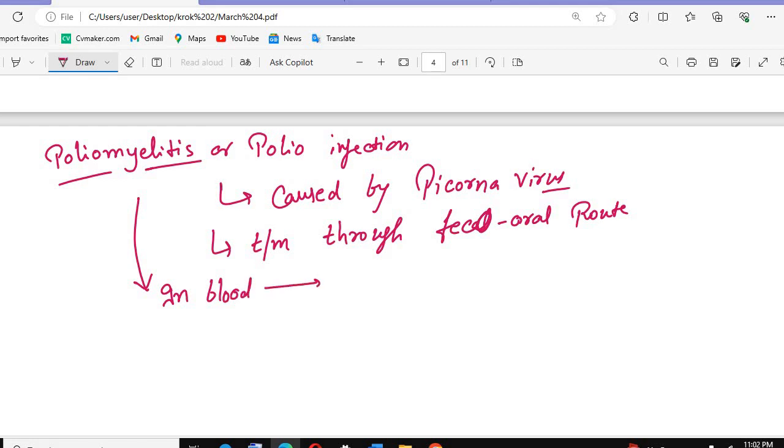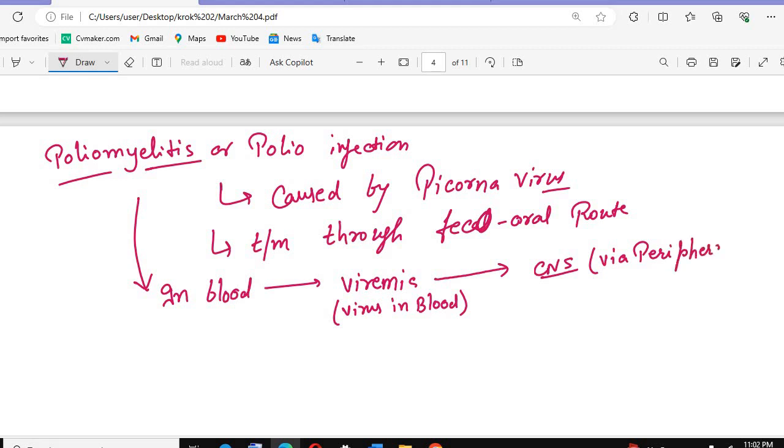In the blood we have the picornavirus, so it causes viremia. What is viremia? Virus in blood. If there are bacteria in the blood, we call that condition bacteremia. So in the blood we have viremia, and from the blood it is transmitted to the central nervous system via the peripheral nerves. Why are they going there?